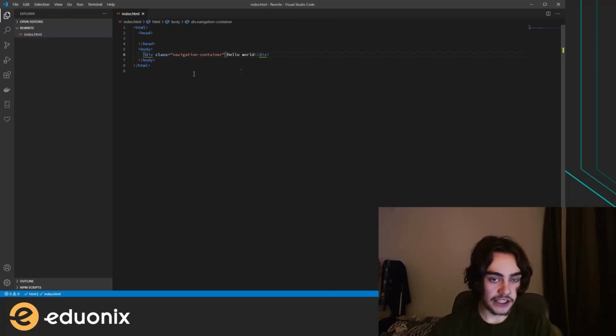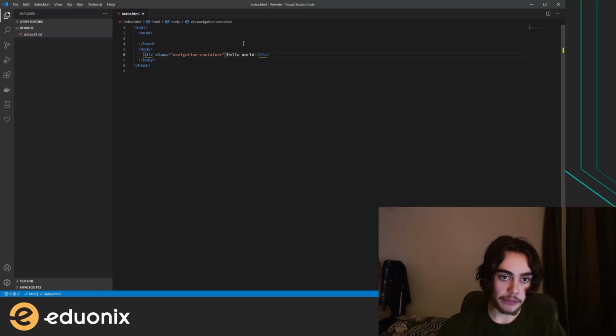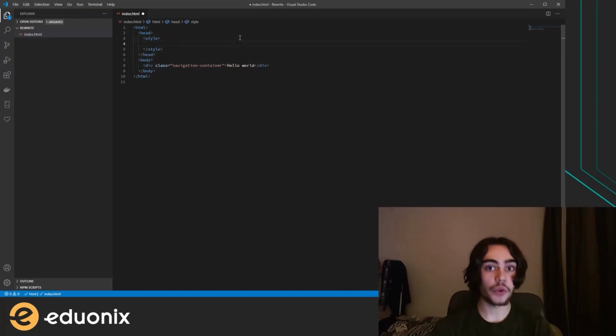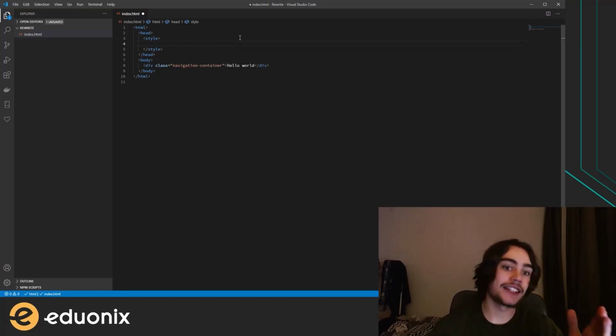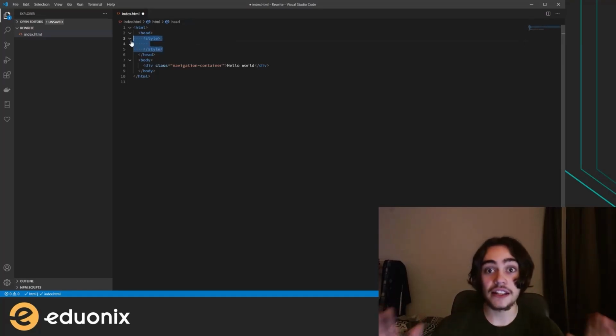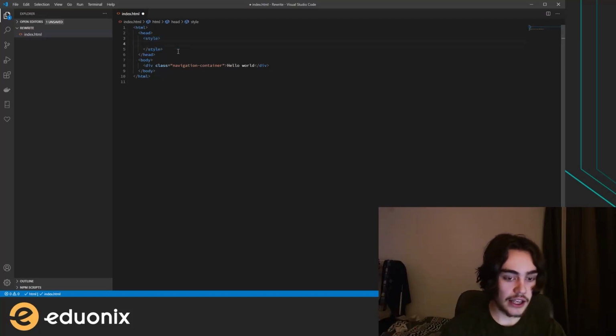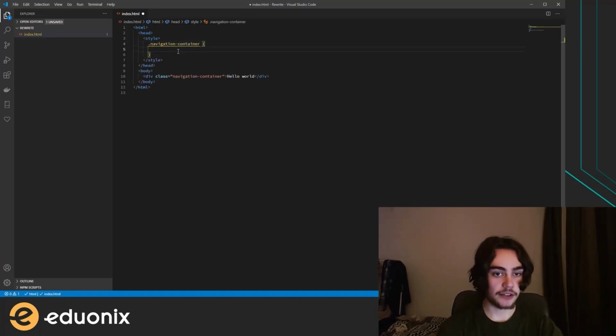And now we've given it a name. That won't really affect the actual contents of the page yet, but we'll see how we can do that right now. So inside of the head, we're going to open a style element. What this is going to tell the document is that anything inside of these two tags is actually CSS. It's going to treat it as if it's CSS. So CSS has a different syntax entirely. We're going to go dot navigation container, and then we're going to have a set of brackets.